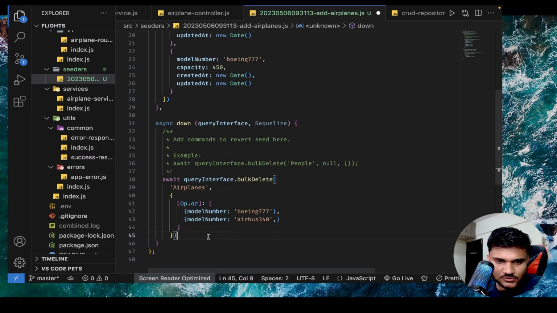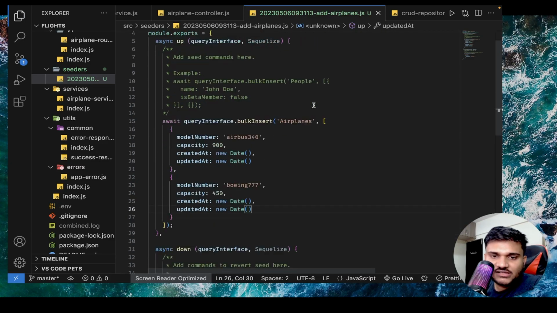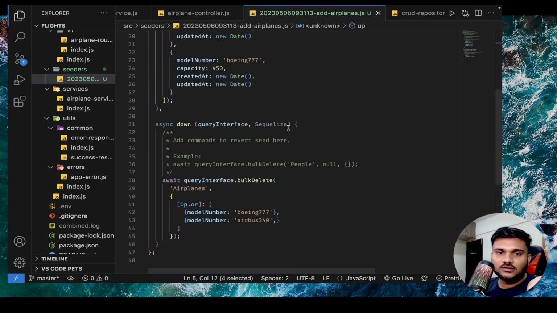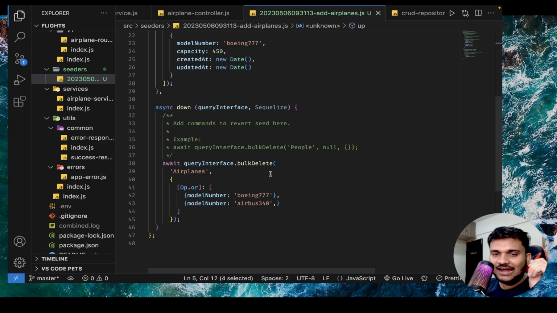Okay, looks cool. Looks cool and better to me. Okay, so that's how you can actually prepare seed files, right? In seed files, in the async up function, you can insert a bunch of data. In the down function, you can delete a bunch of data, and technically anything is not restricted. You can see it is calling queryInterface.bulkDelete.